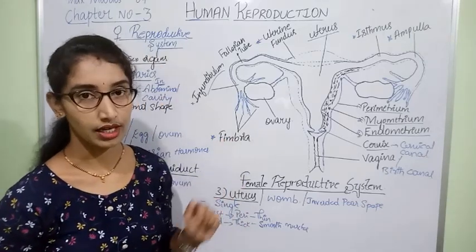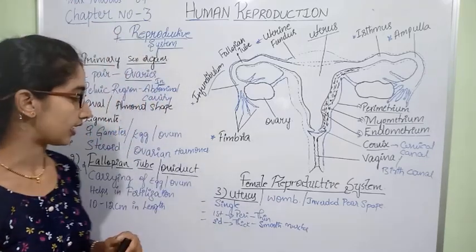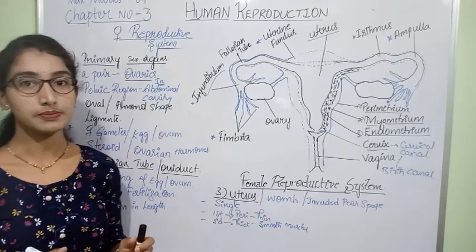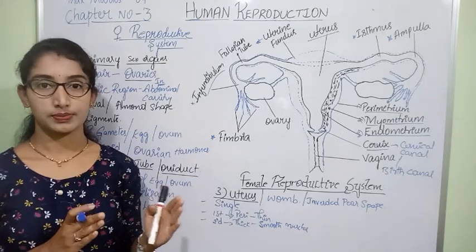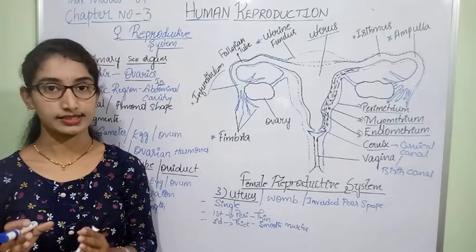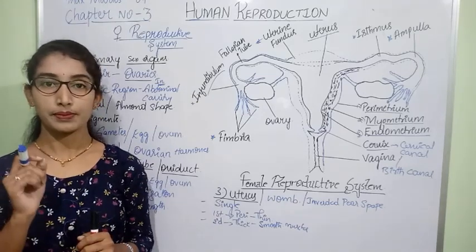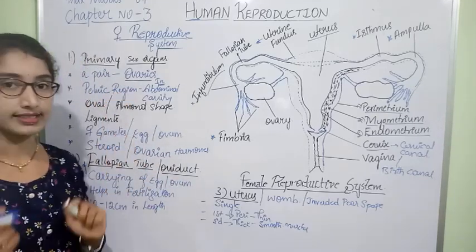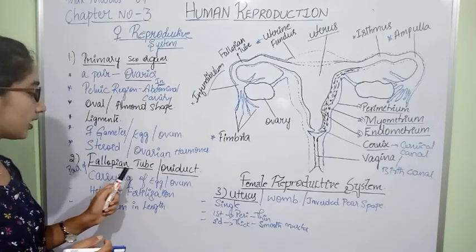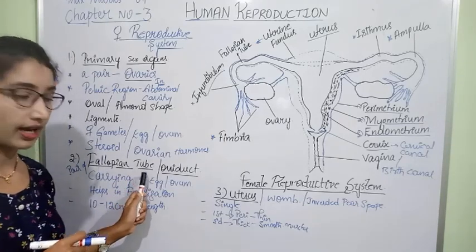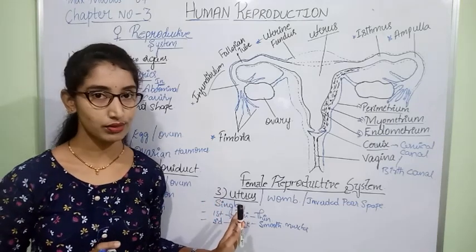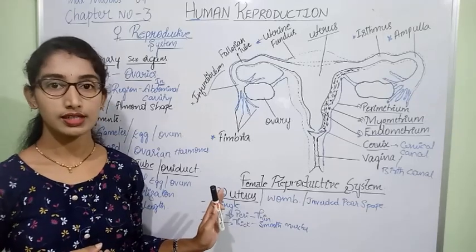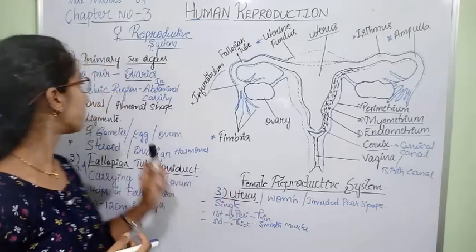We shall recall what we have discussed in today's class. Female reproductive system includes both the primary sex organs as well as the secondary sex organs. The primary sex organs are a pair of ovaries, and the secondary sex organs are the tubes as well as the glands that we have not discussed in today's class. The glands are mammary glands. We shall continue in the next class and discuss it.